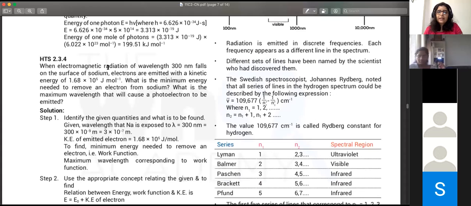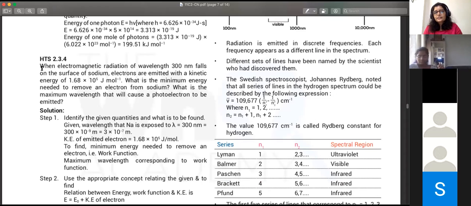When electromagnetic radiation of wavelength 300 nanometers falls on the surface of sodium, electrons are emitted with a kinetic energy of this much joules per mole. Matlab, 1 mole of electrons are ejected, energy is this much. What is the minimum energy needed to remove an electron from sodium?